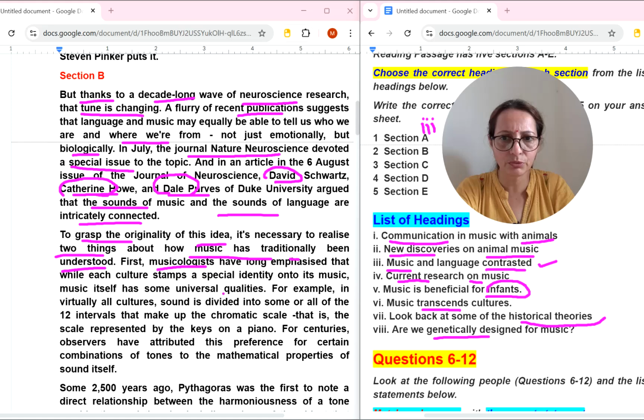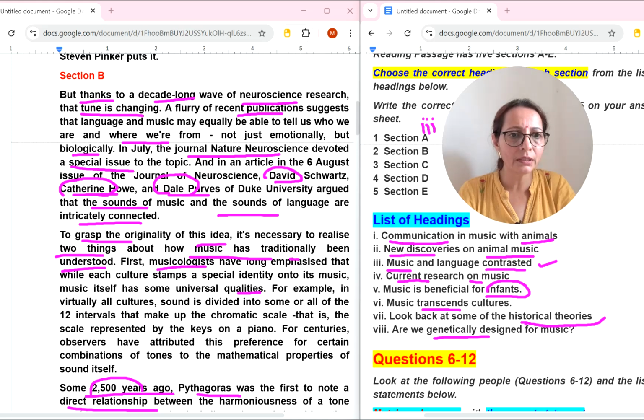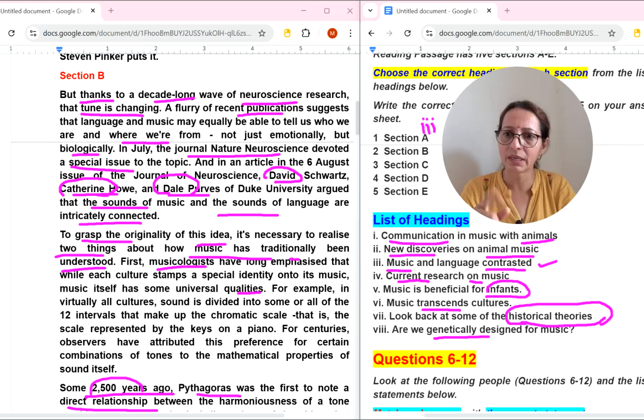Music itself has some universal qualities. For example, so many things they have. Oh, the last paragraph is also there. Some 2500 years ago, Pythagoras was the first to note a direct... I think this is also related with historical theories. Looking back at some of the historical theories, let me just scroll the page.